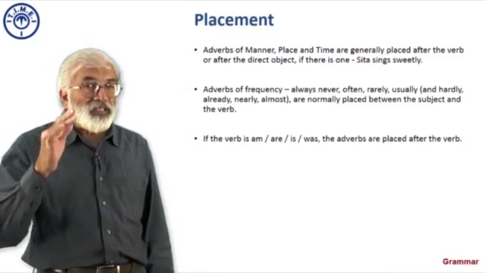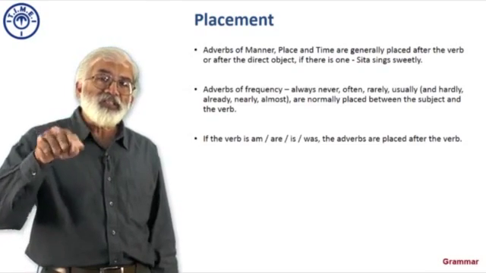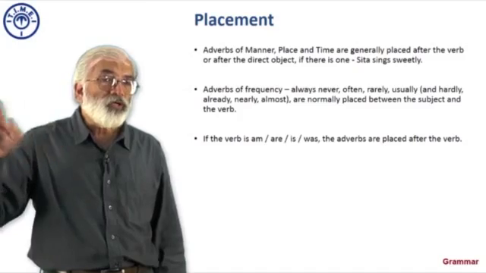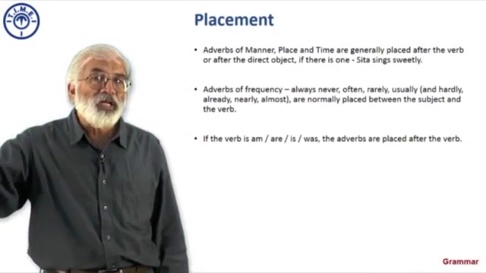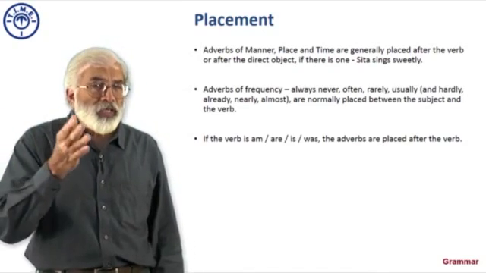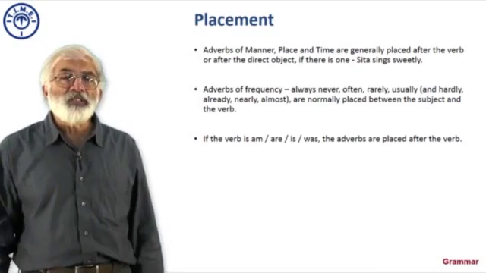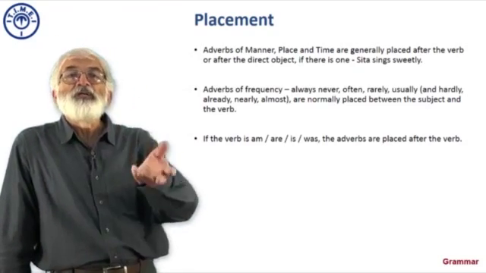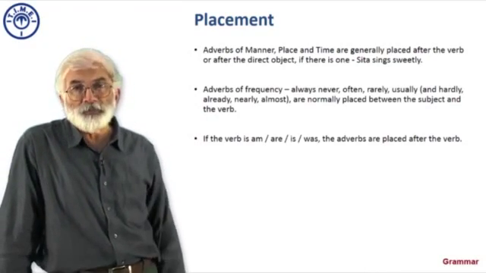Now, if I say Sita sings songs to her grandmother, you recognize that songs becomes the object, and then to her grandmother or for her grandmother becomes an indirect object. Now, would I say Sita sings songs to her grandmother sweetly? Sometimes we do, but I can also say Sita sings songs sweetly to her grandmother. In fact, that is much more relevant, because otherwise the problem is that sweetly goes too far away from the verb and the object, alright.